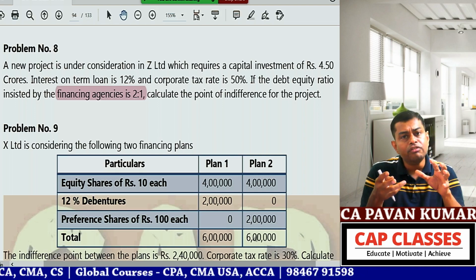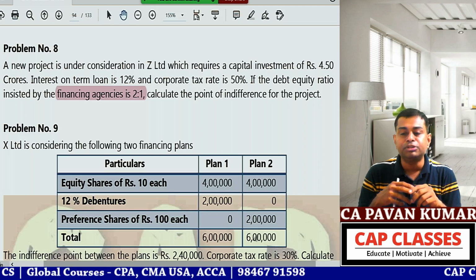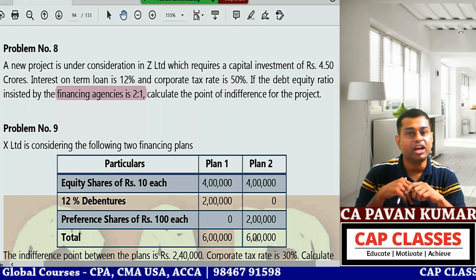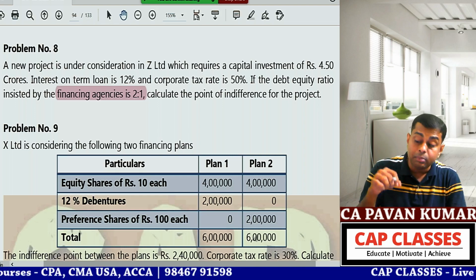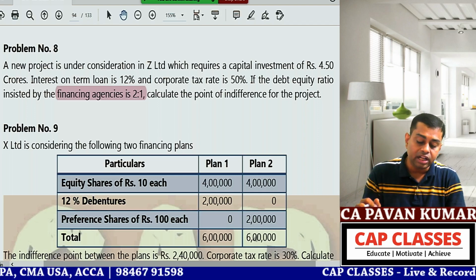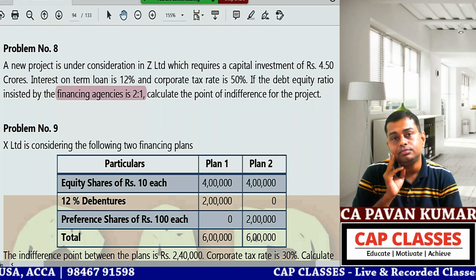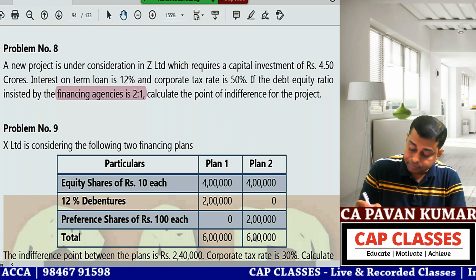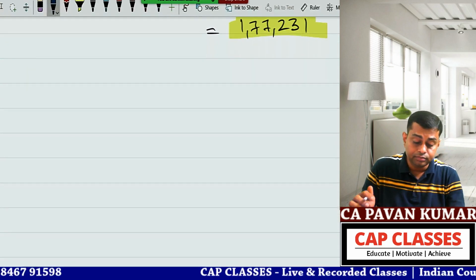Pavan sir, can I go with a combination of debt and equity? Yes. Pavan sir, can I go with the complete debt option? No. Normally you cannot go with a 100% debt option. So in this problem, we assume that option 1 is 100% equity. Option 2 is debt equity in 2:1 ratio. You understand? Yes, sir. Problem number 8. Vyogavasan, you understand, ma?